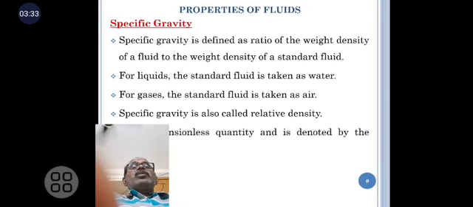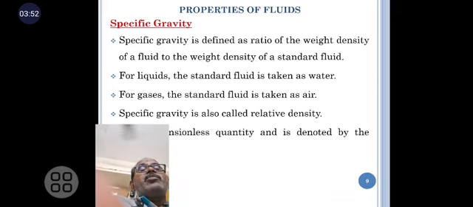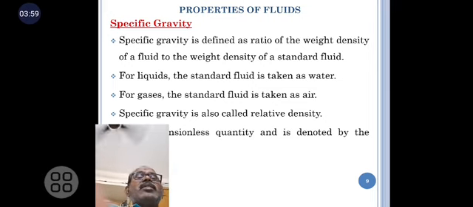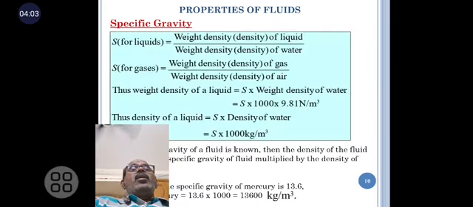Next, we will discuss specific gravity. The specific gravity is defined as the ratio of the weight density of the fluid to the weight density of a standard fluid. For liquids, the standard fluid is taken as water. For gases, the standard fluid is taken as air. Specific gravity is also called relative density. It is denoted as S. It is a dimensionless quantity.